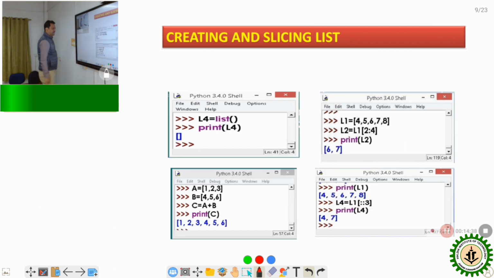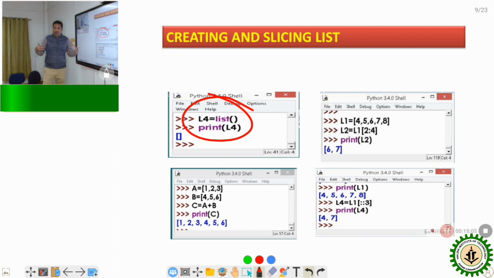Now next, I want to discuss how to create and how to slice the list. Very simple, this is the example. L4 is equal to list, which creates automatically. Basically this is the blank list. And now suppose we have created A as a list, which contains the values 1, 2, 3, and B is a list which contains the values 4, 5, and 6.